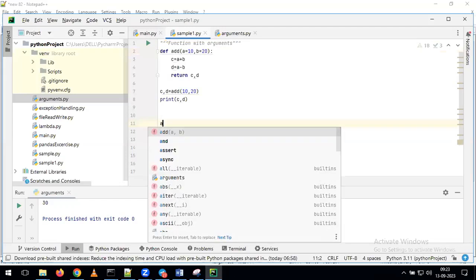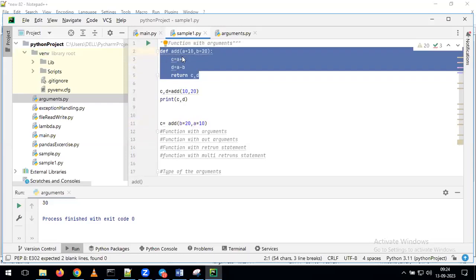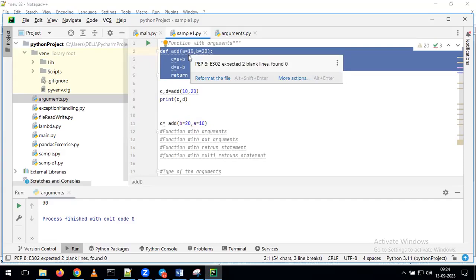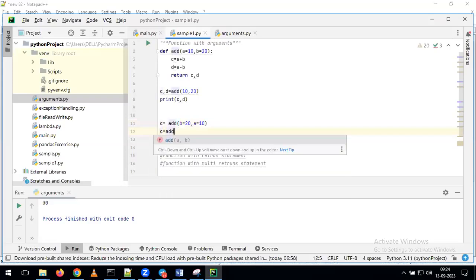Default. See here, for example, as part of calling the function, if I am giving b is equal to 20 and a is equal to 10, then this is nothing but our keyword argument. But here I'm defining the function. As part of defining the function, I am giving some hardcoded values to a and b. Those kinds of arguments are what we call default arguments. And now, if I'm giving c is equal to, what would be the output? We are not passing any values, but by default it will take the values 10 and 20. With that, we are getting the output value as 30.